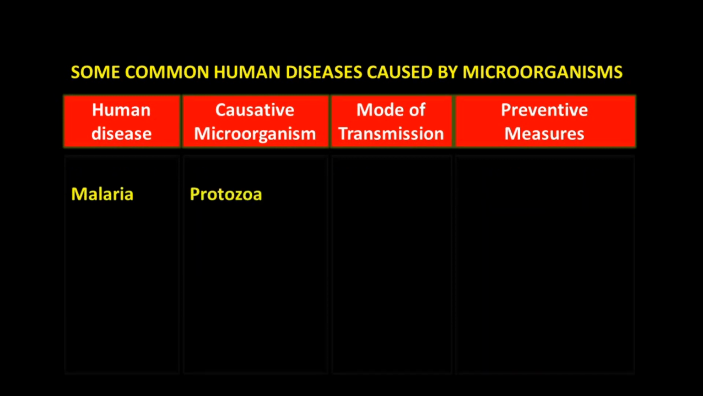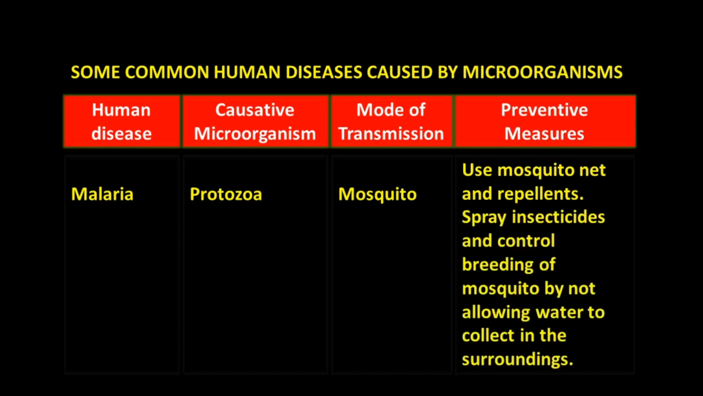Malaria, caused by protozoa, and mode of transmission is mosquito. Use mosquito nets and repellent. Spray insecticides and control breeding of mosquitoes by not allowing water to collect in the surroundings. These are some preventive measures to prevent malaria disease spread by mosquitoes.